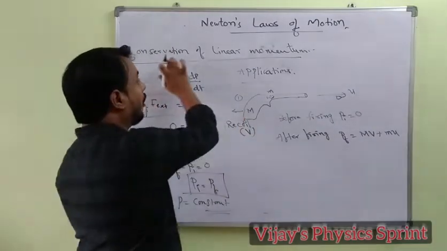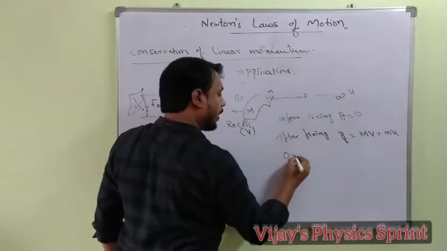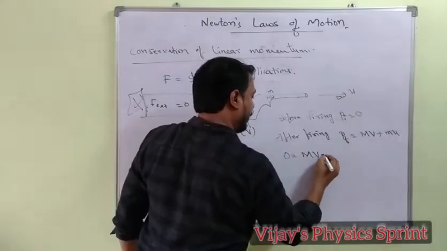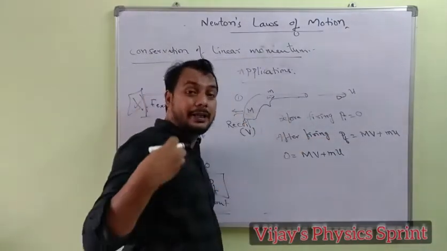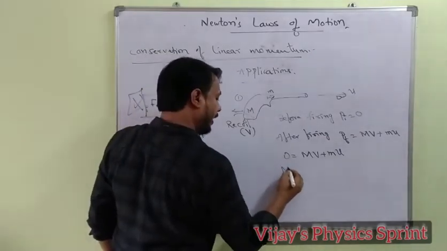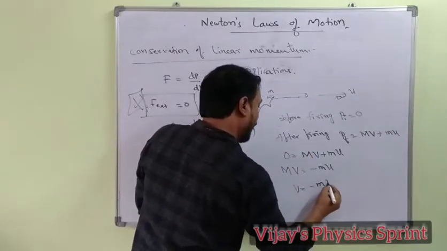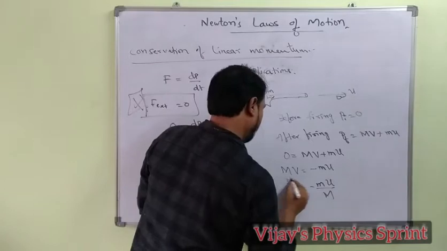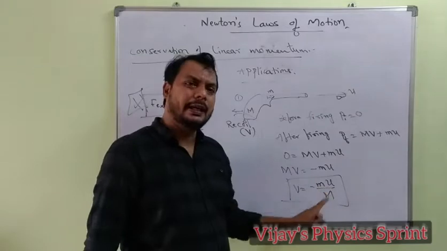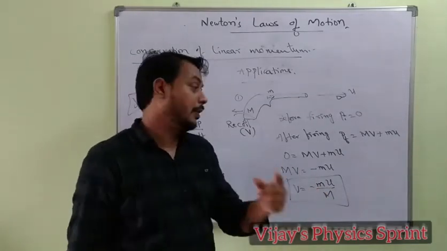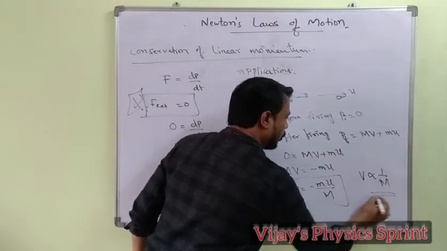According to the conservation of linear momentum, initial momentum is equal to final. Initial is 0, final is MV plus mu. We need the recoil velocity, how much the gun moves backward. So MV equals minus mu, V equals minus mu by M. So recoil velocity equals minus mu by M. Minus indicates backward direction.